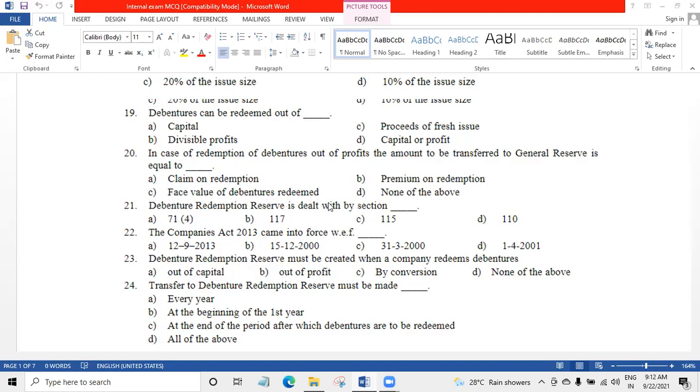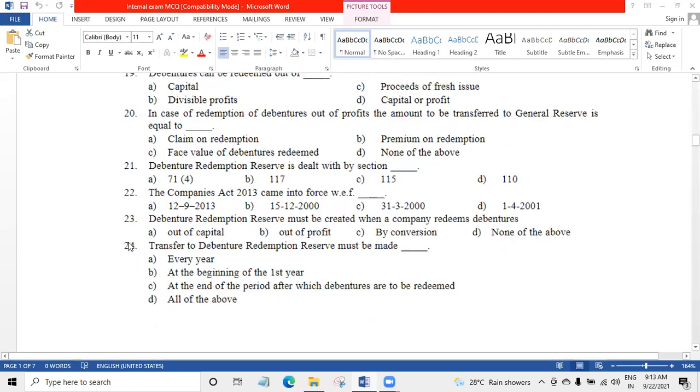DRR is dealt with a section dash. 21A 71 subsection 4. 22. The Companies Act 2013 came into force with effect from dash. 12/9/2013. A. 23.